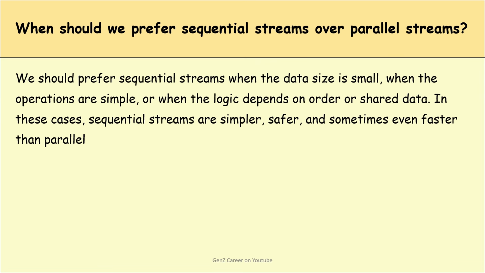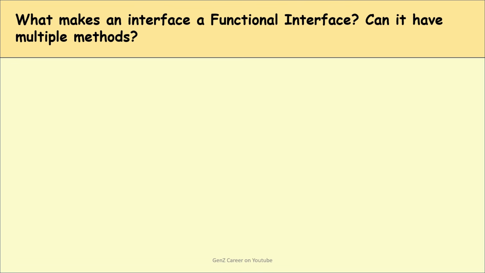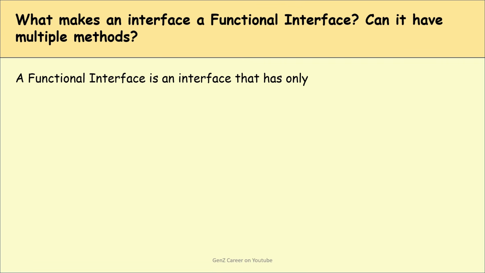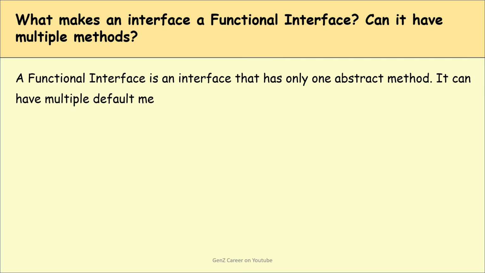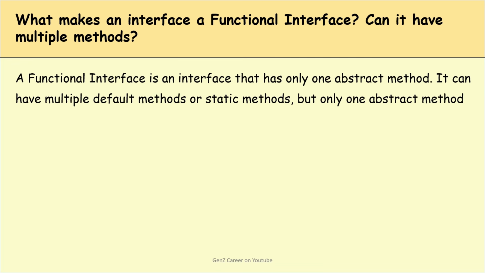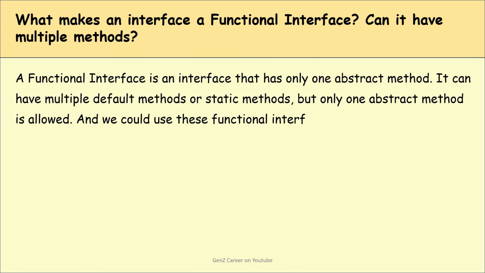Okay. What makes an interface a functional interface? Can it have multiple methods? So guys, this is also a very important question. A functional interface is an interface that has only one abstract method. It can have multiple default methods or static methods, but only one abstract method is allowed, and we can use these functional interfaces in lambda expressions as well. Are you getting my point?